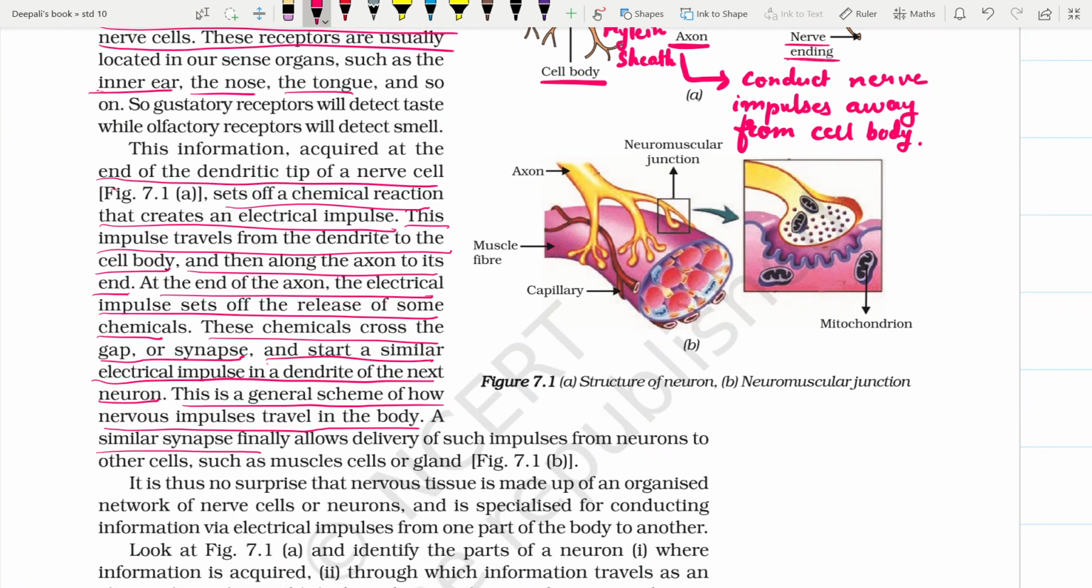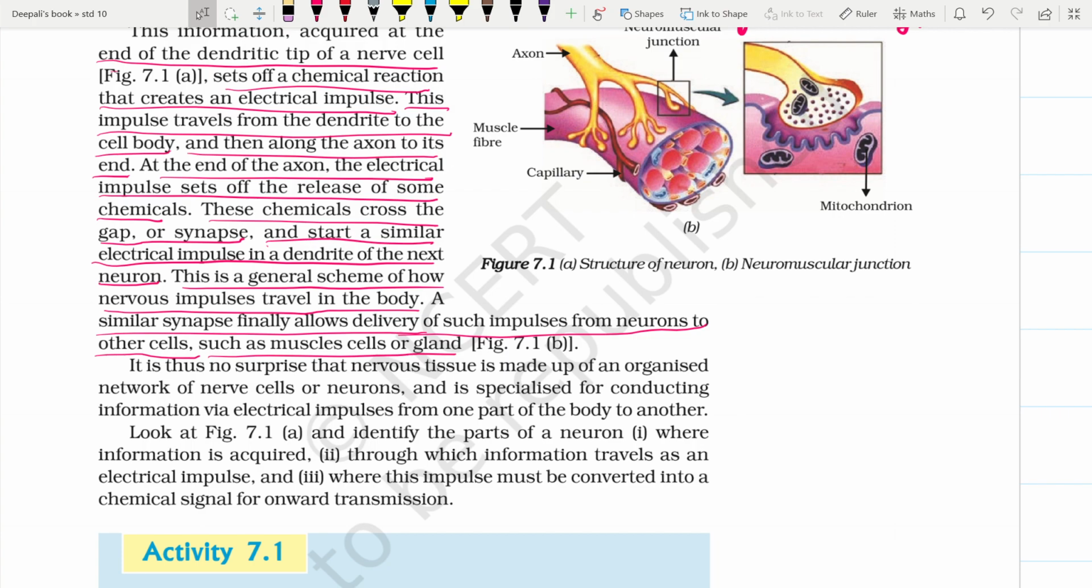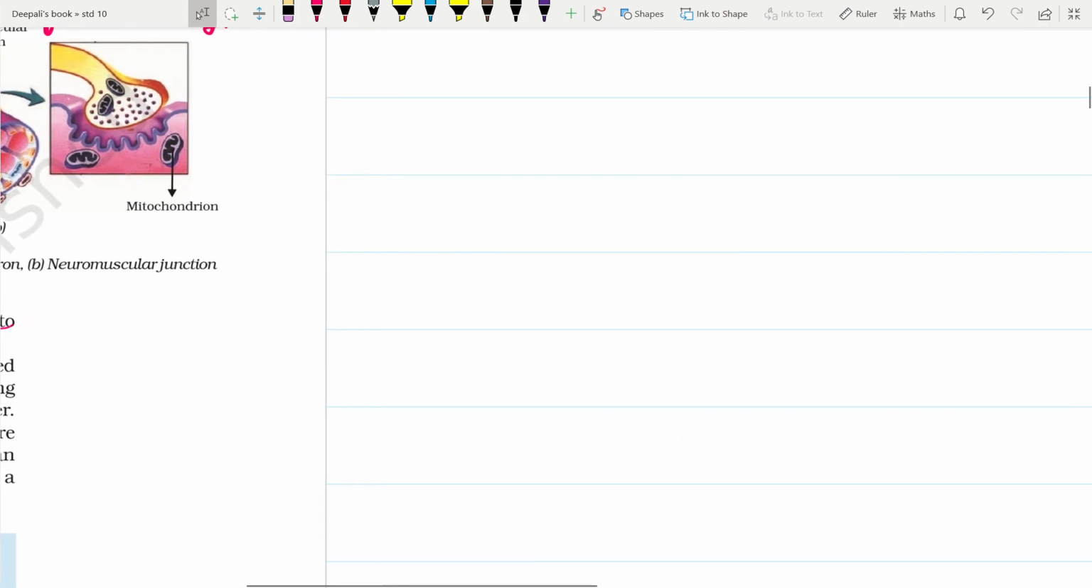A similar synapse finally allows delivery of some impulses from the neurons to other cells, such as muscle cells or glands. So, can you see how it occurs? So, after the receptor muscle receives the signal from the sense organs, it passes on the impulse to the dendritic tip and travels from the dendritic tip to the cell body. This impulse from the cell body travels to the axons and finally reaches the nerve end.